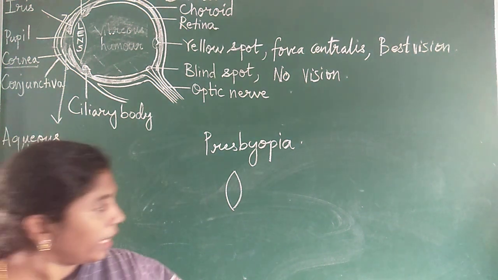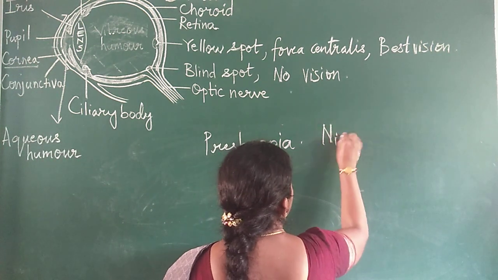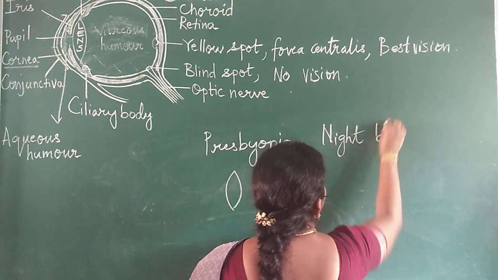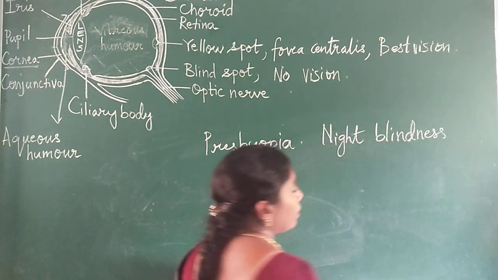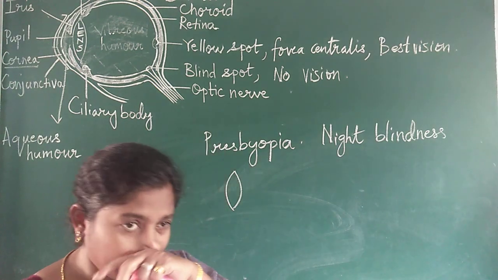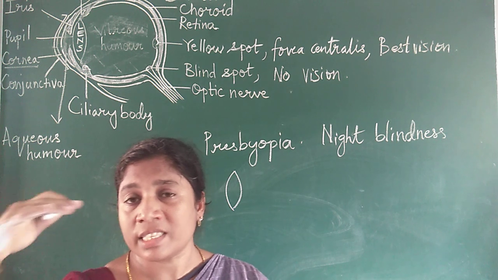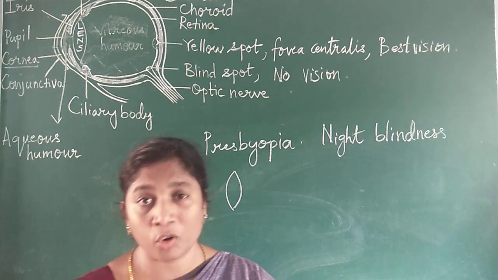Then next kind of disease is called night blindness. Night blindness means the person is not able to see properly during the night time. Which sensory cell is responsible for night vision? Rods, rhodopsin.